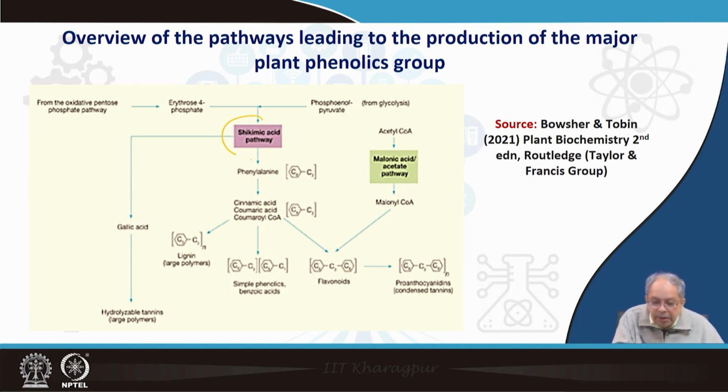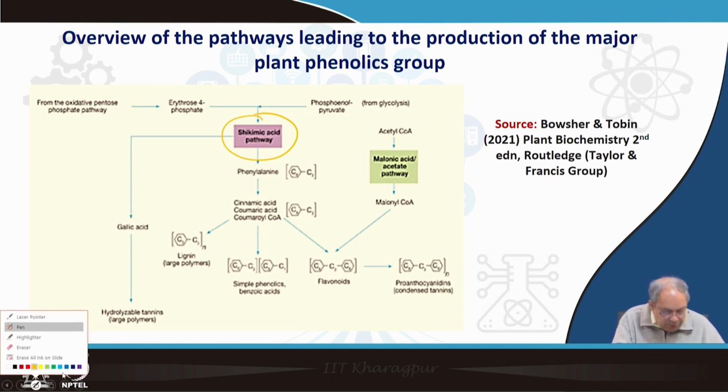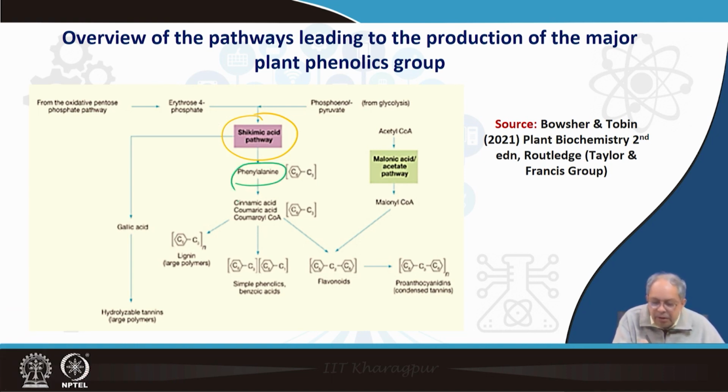So, we have discussed the shikimate pathway. Shikimate pathway forms phenylalanine, here we have discussed. So, phenylalanine are C6C3 compounds, and from there different other C6C3 compounds originate like cinnamic acid, coumaric acid, coumaroyl CoA, and then from this C6C3 it forms lignin, and lignin is multiple N.